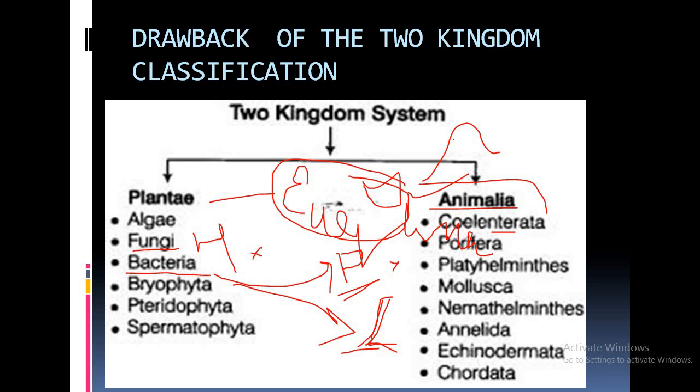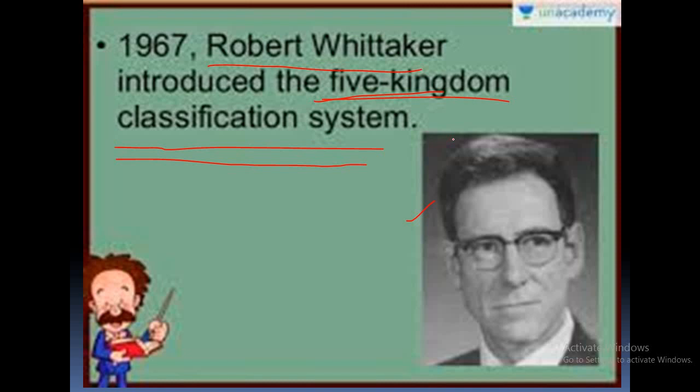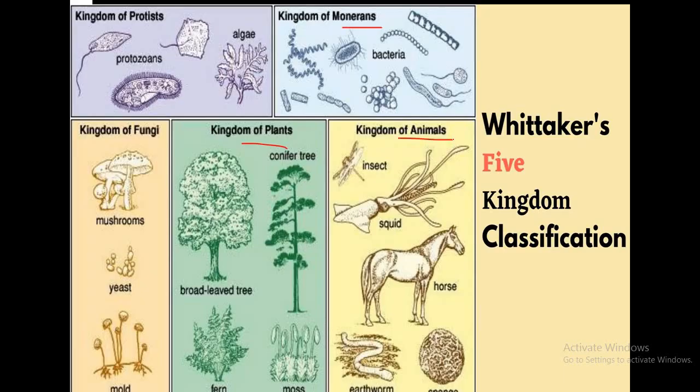Then mention one feature of bacteria which is similar to plant and one feature of bacteria similar to animal. Then in the same manner, write down one feature of Euglena similar to plant and one feature of Euglena similar to kingdom Animalia. Then who proposed the theory of five kingdom classification? And last, mention all the five kingdoms of five kingdom classification system. This is all for today.